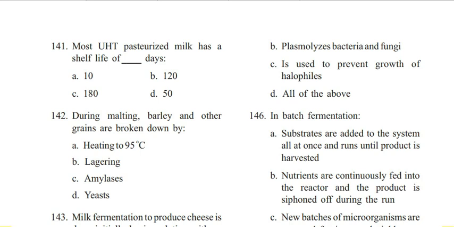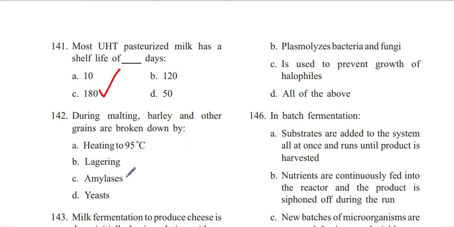Most UHT pasteurized milk has a shelf life of dash days. 10, 120, 180, 50. Answer is C, 180. Next question 142. During malting, barley and other grains are broken down by heating to 95 degrees Celsius, lagering, amylases, D. Yeast.